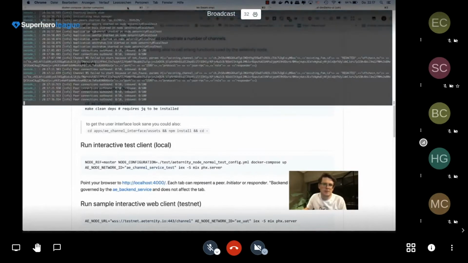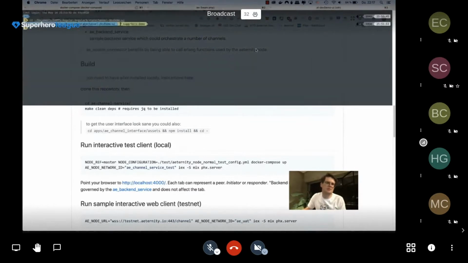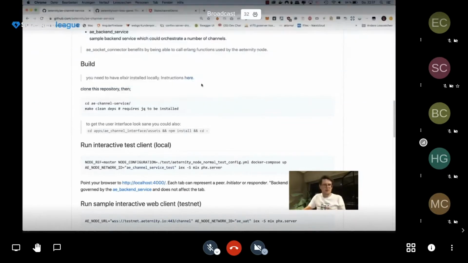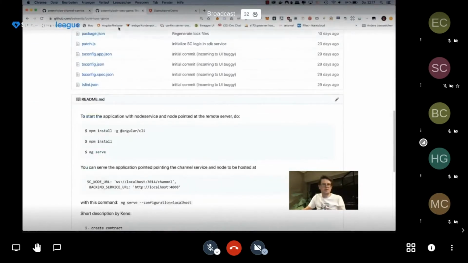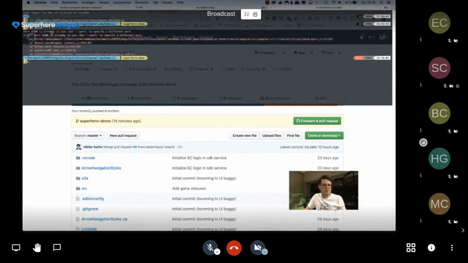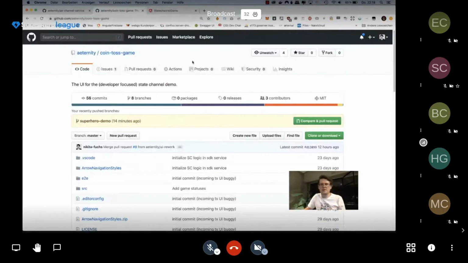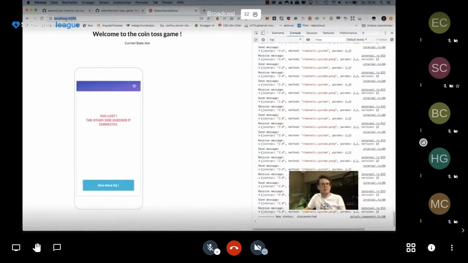And the most important thing is that you start the node first and then the channel service. And here we do ng serve. This is our coin toss game here, the front end UI. And boom, there we go. So it should be building in a second or two. Oh, I guess it might be crashing. Oh yeah, it's crashed because I've got it running here already. So anyways, you open it up on localhost 4200.